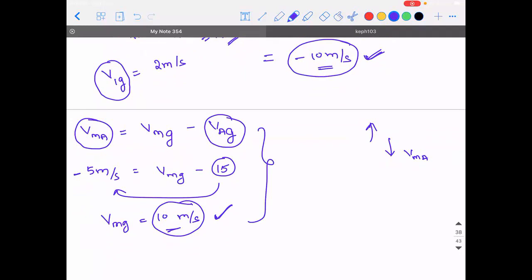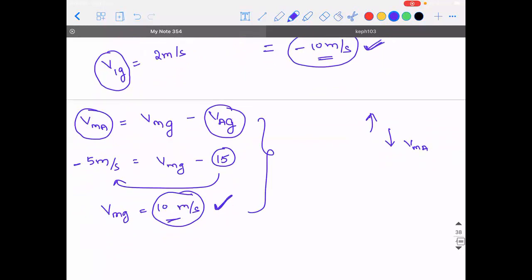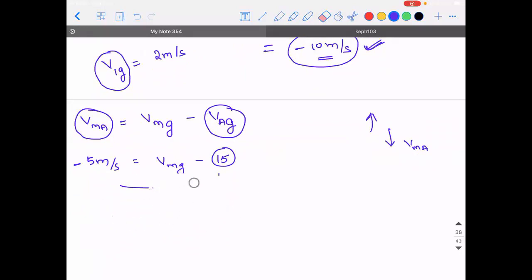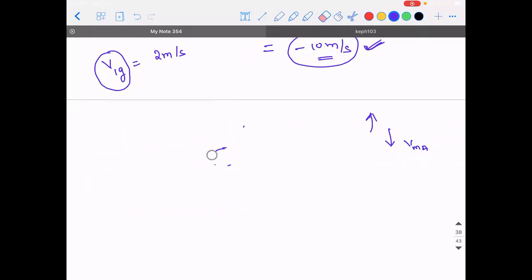So what you're supposed to do is, you got the absolute velocity of train, and you got the absolute velocity of monkey. I'll take it with the proper sign convention so that you guys will be convinced, or else it'll be confusing for each and every problem. I'll give you a generalized method. Velocity of monkey with respect to A is equal to velocity of monkey minus velocity of A. You need not write velocity of monkey with respect to ground also. Absolute velocity can be taken.